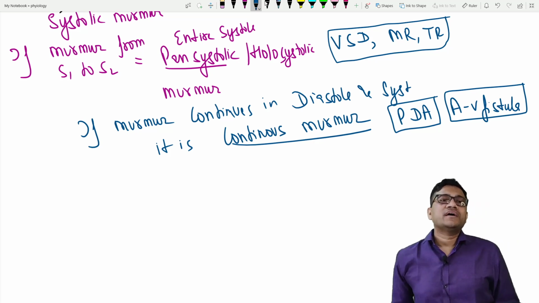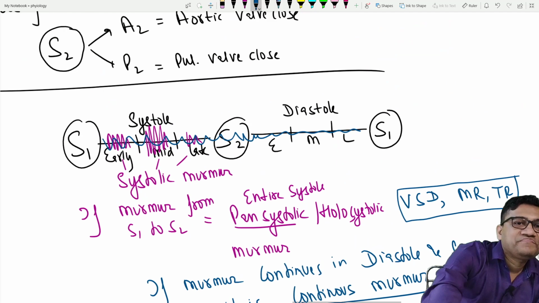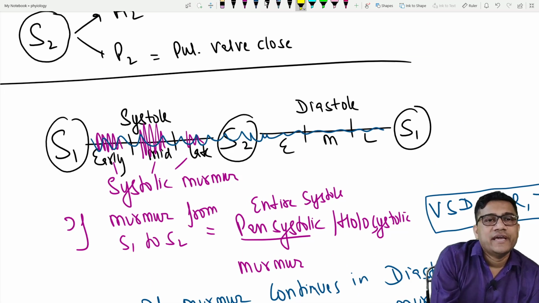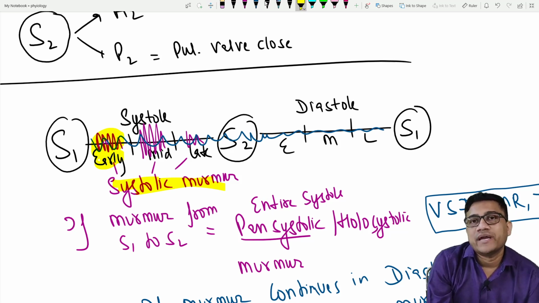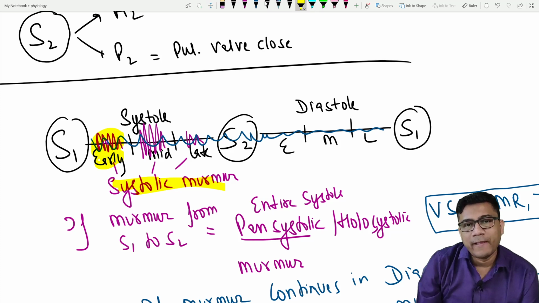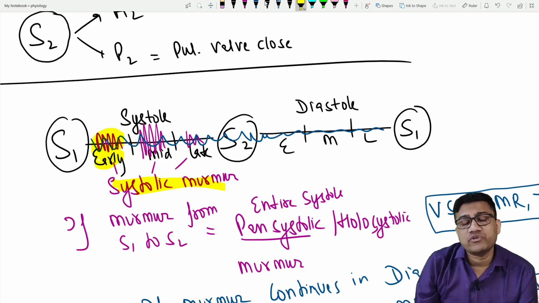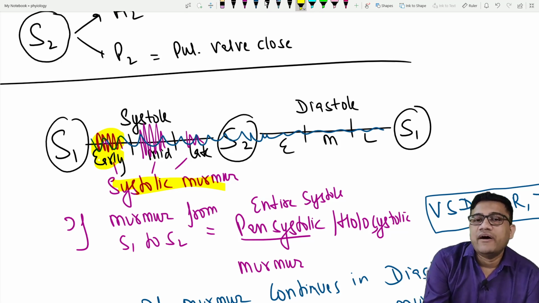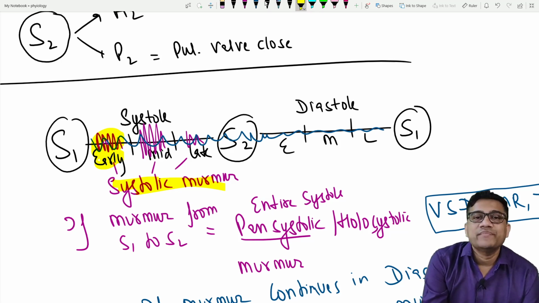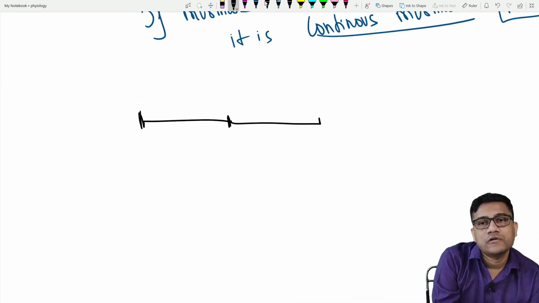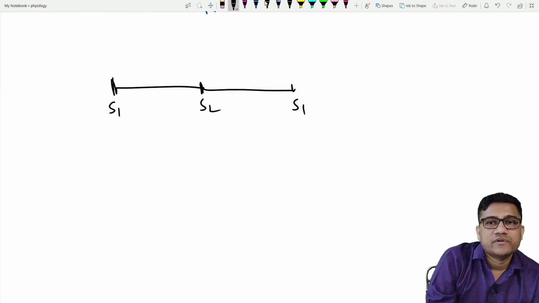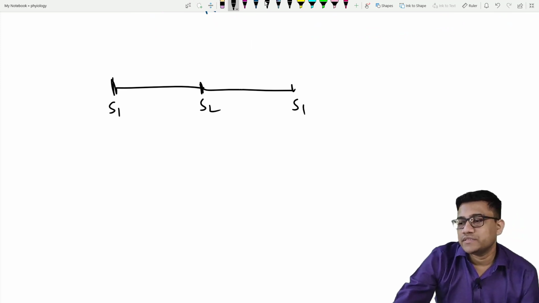So what are the categories of murmur? Immediately after S1 is called an early systolic murmur. Between S1 and S2 it is a mid systolic murmur. Towards the end of systole, before S2, it is late systolic. After S2, early diastolic. That is how you differentiate. Let me just give an idea. Let's try to revise the murmurs, then I will teach you which condition has which murmur.